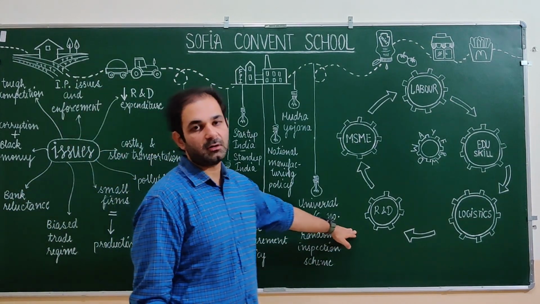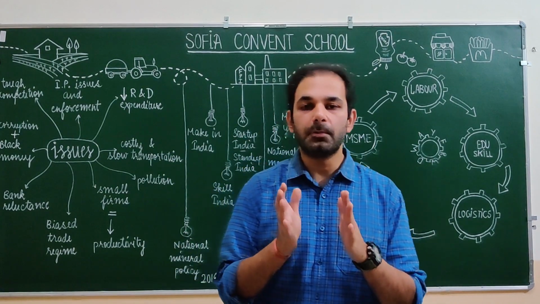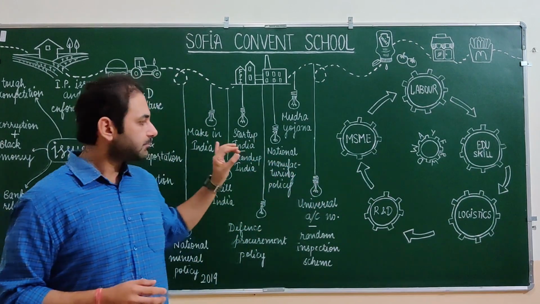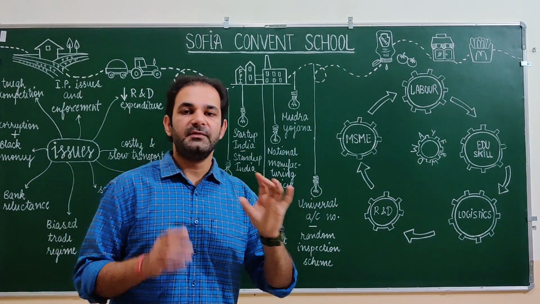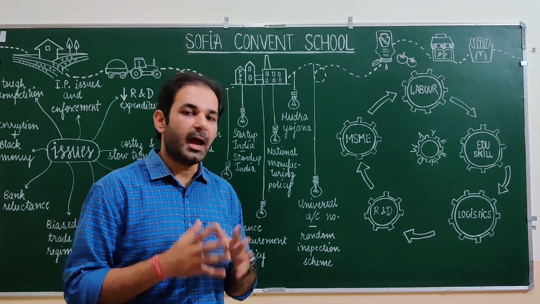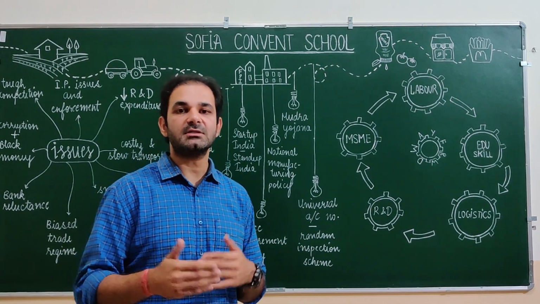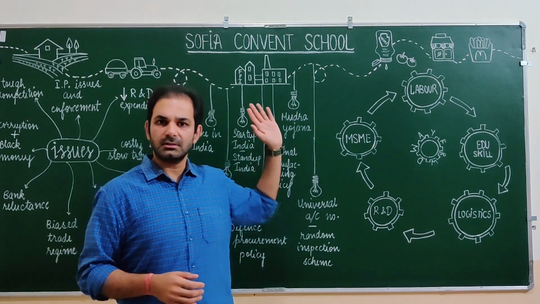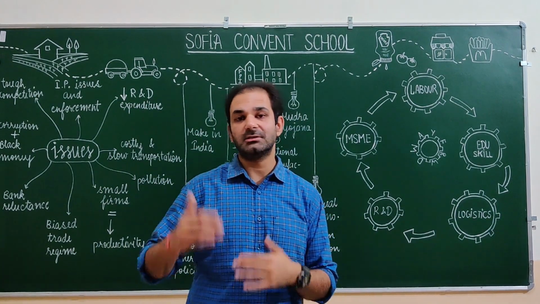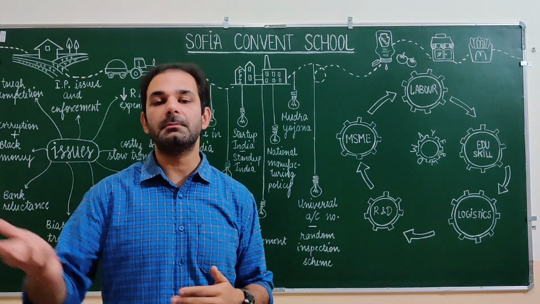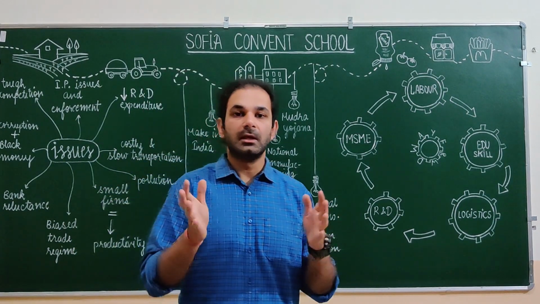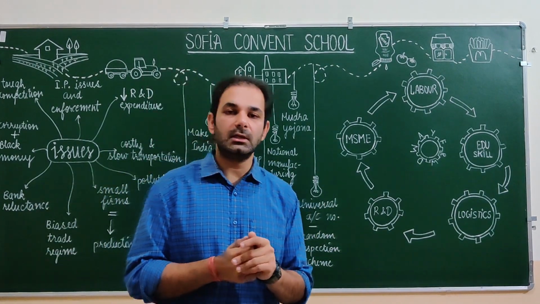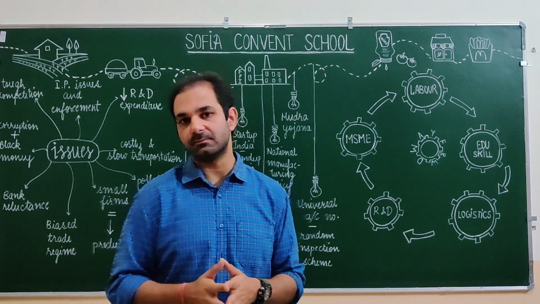And ultimately, the most important of all, India needs to spend a larger proportion of its GDP on R&D, research and development. This is the ultimate point which needs to be covered by the Indian government and the manufacturing sector. So research and development in different fields. Take this example of ketchup. How to make a more delicious ketchup, or how to preserve it for a longer period of time. All this needs R&D. Every factory, every manufacturer has their own R&D. So the government needs to have some initiatives for R&D as well.